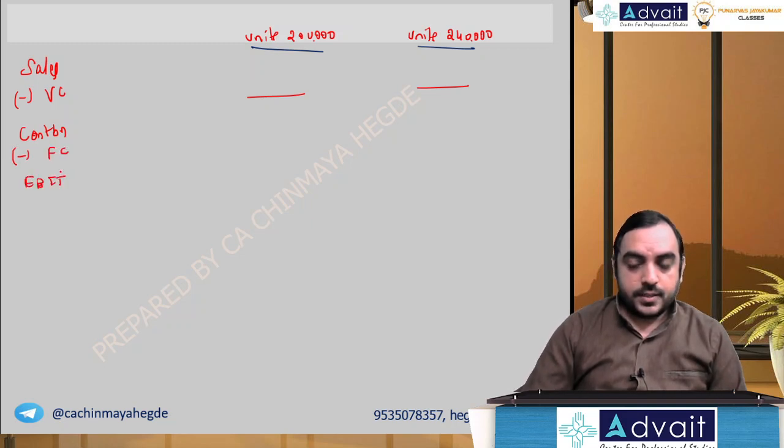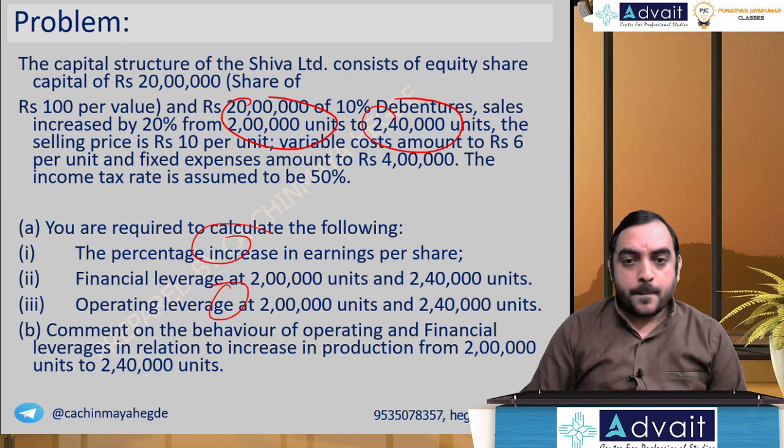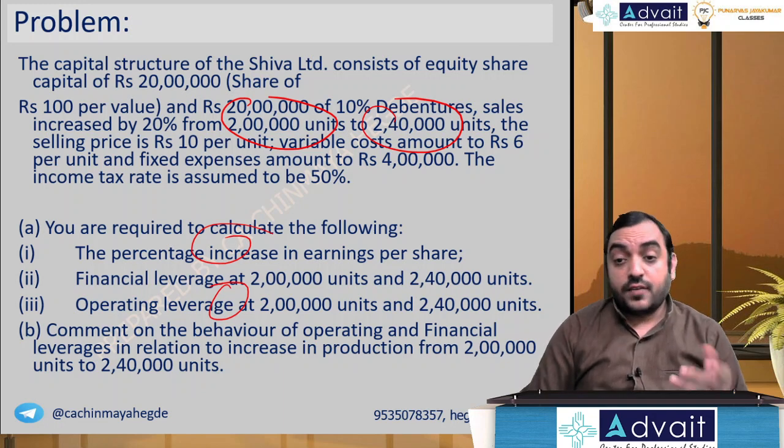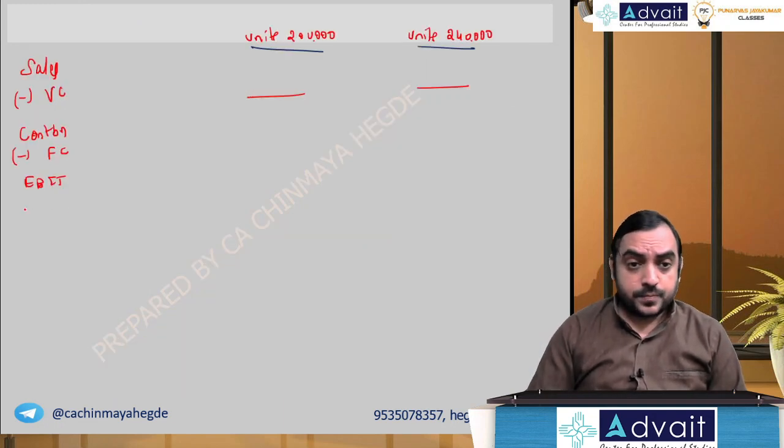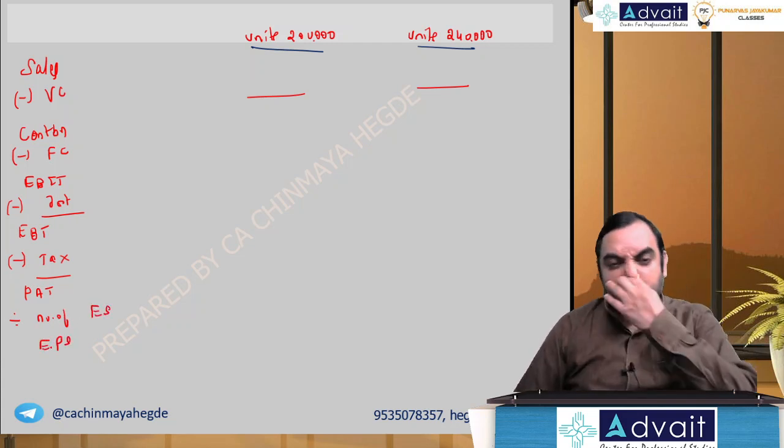We get EBIT. Do we have interest also? No interest, right? Oh, dear, we have debentures. So debenture is there, minus interest. So we have EBT. Tax rate is also there. Minus tax, we get profit after tax. Divide by the number of equity shares. We get EPS. Okay, let's calculate everything.